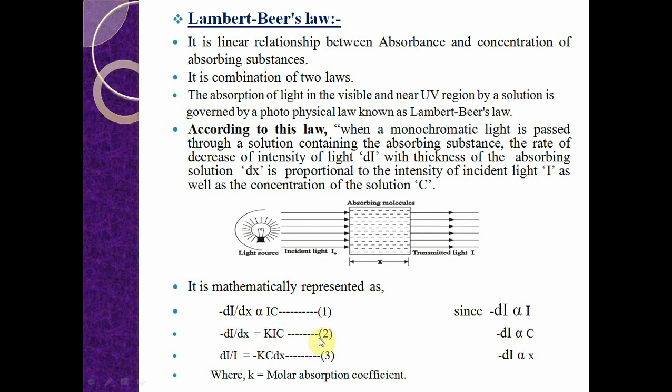This equation 2 can be written as dI by I is equal to minus KC dx. This is equation number 3, where K is equal to the molar absorption coefficient.